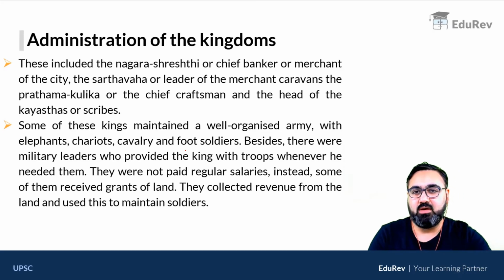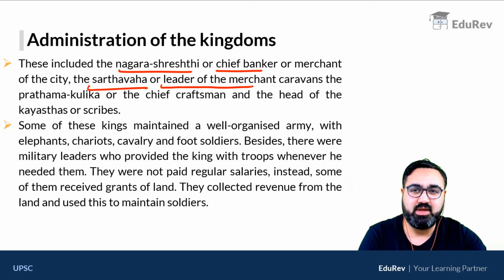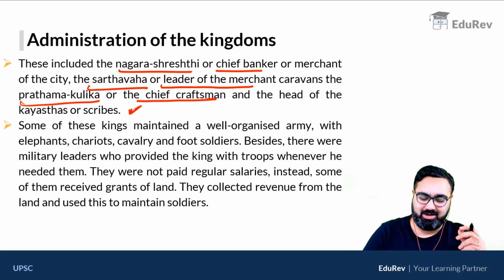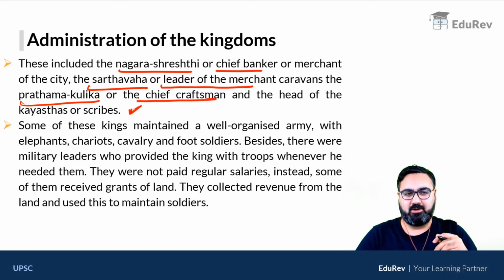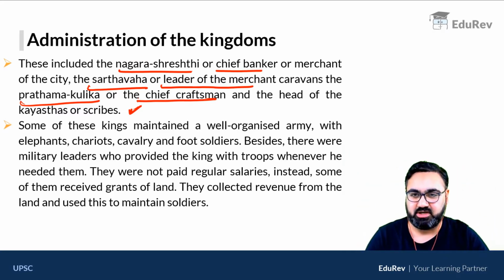the king. For example, there was Nagar Shreshti or the chief banker or the merchant. Then there was Sarthav. Sarthava was a leader of the merchants. And then there was Pratham Kulika, that is a chief craftsman. These type of positions were appointed by the king and many of them were hereditary. इसमें से कई hereditary pass on होती थी from one generation to the other generation.